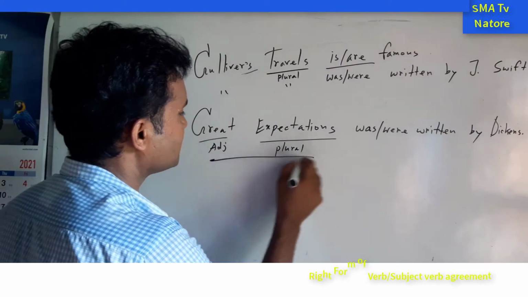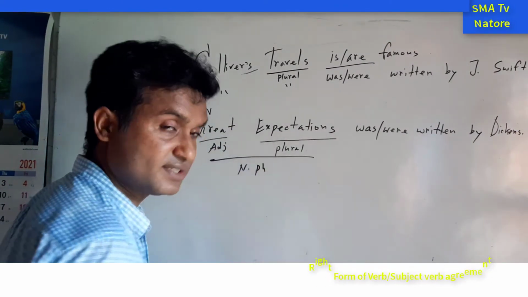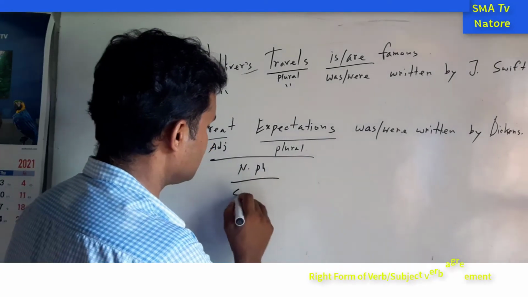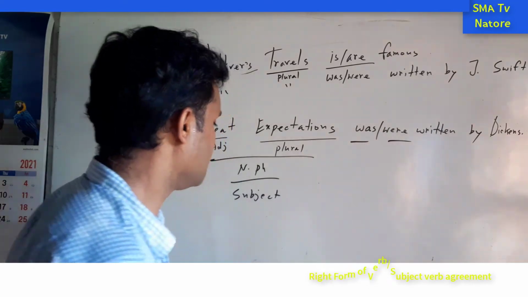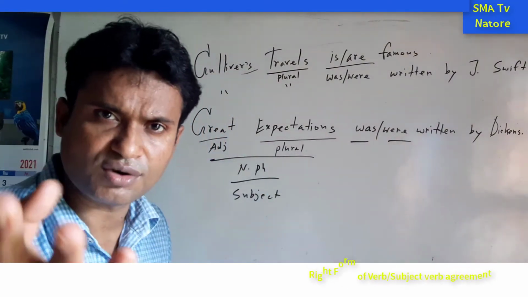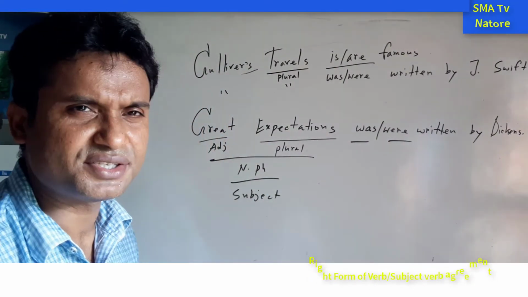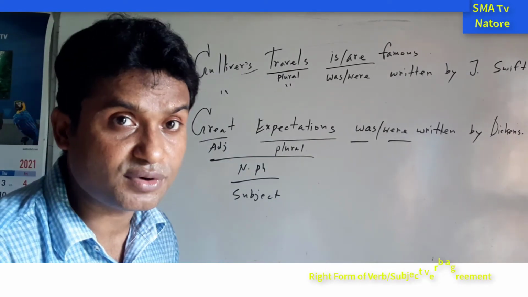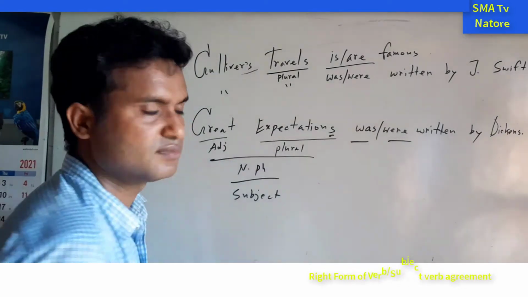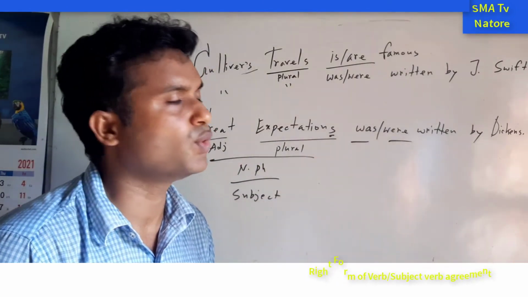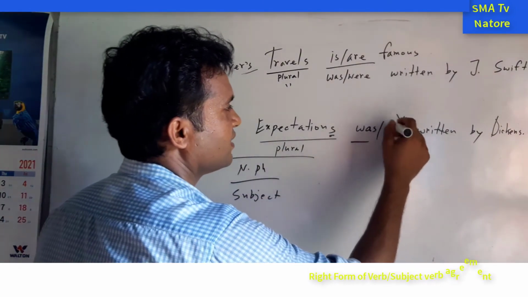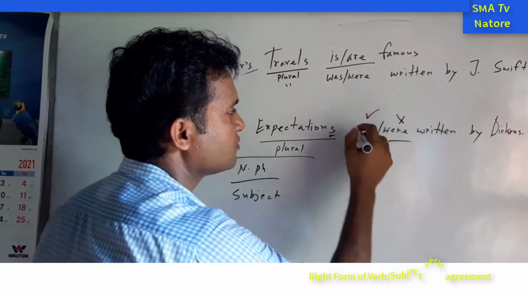And this one is the noun phrase, and this is called the subject. And next, this subject is singular or plural? I hope that you think it is obviously the plural form, because there is the s. For this reason we should write down were? No, never. Here you have to write down was.